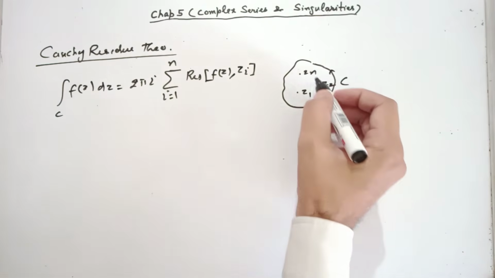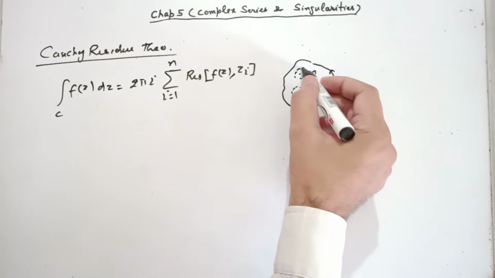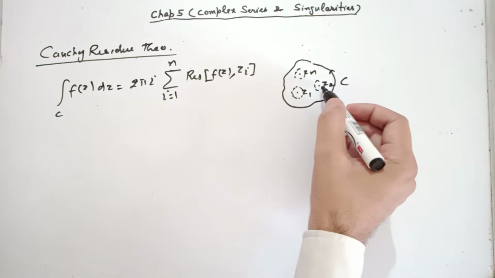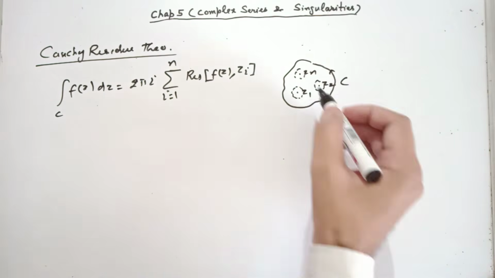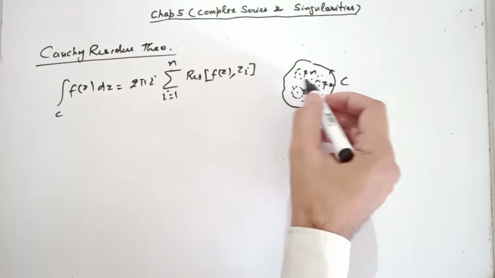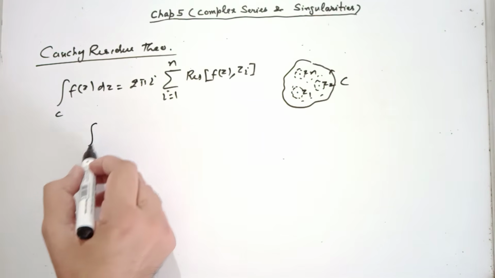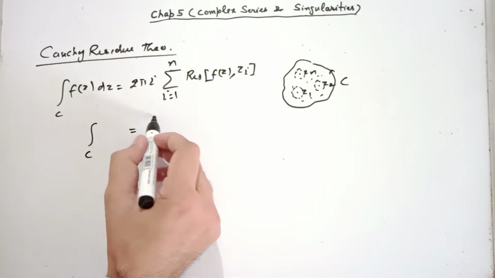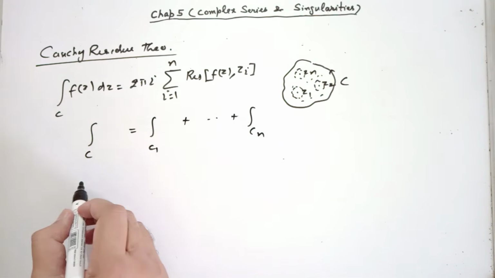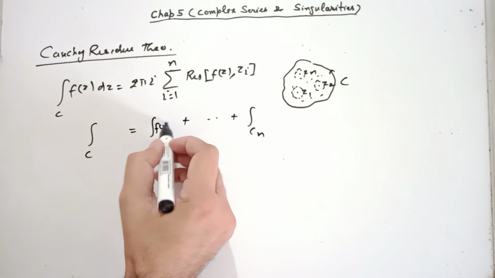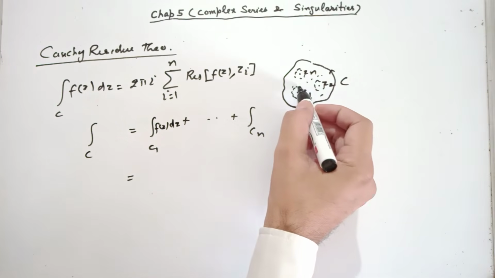If you want to prove it, proof is very simple. Construct circles around the singular points. Very small circles, non-intersecting, because these are isolated, so you can draw such circles. Then this function is analytic in the region between C and these circles. So by Cauchy extension theorem, you can say that integral of f(z) along C is same as integral along C1 plus integral along C2 and so on.